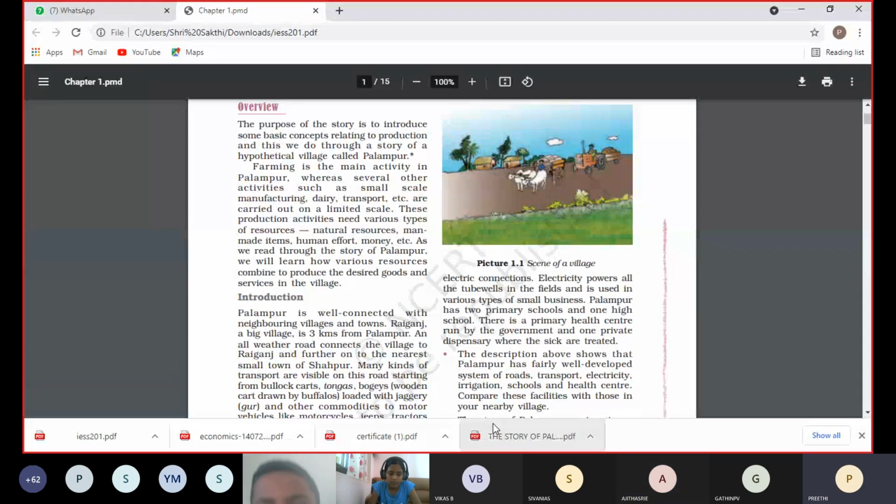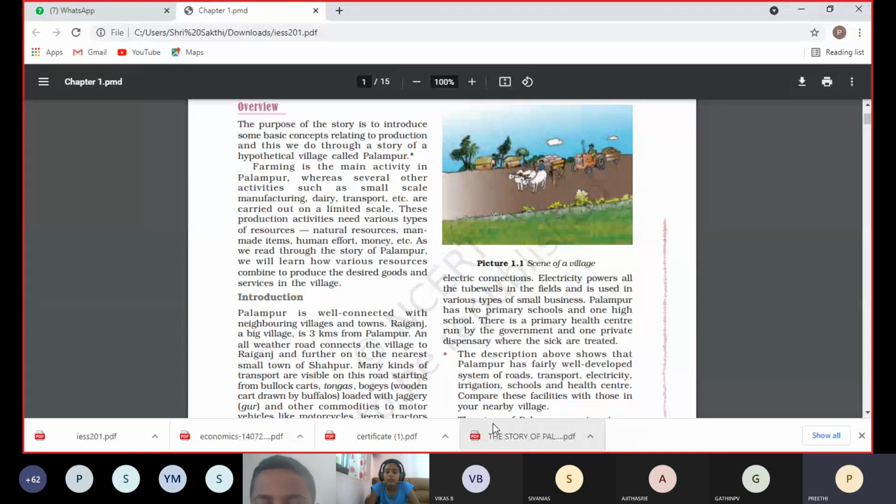Here also we need some resources. We are depending on resources. So natural resources are very important. At the same time we need man-made items also, like machineries, tools, everything we need. And human effort, that means we start to invest money in the industries. Workers doing the work, everything is called human effort. Money is very important when we start any business. Through the story of Palambur, we will learn how various resources combine to produce the desired goods and services in the villages.